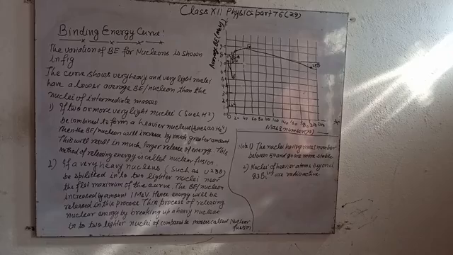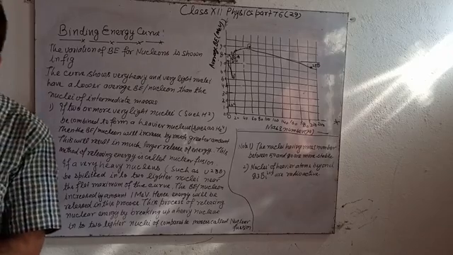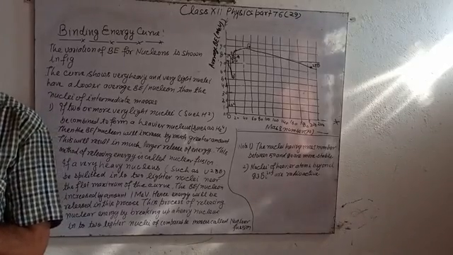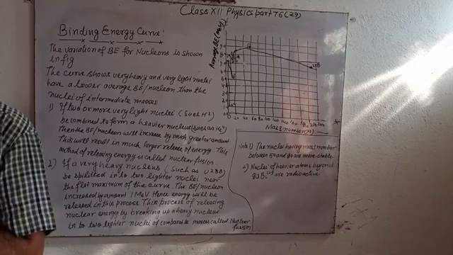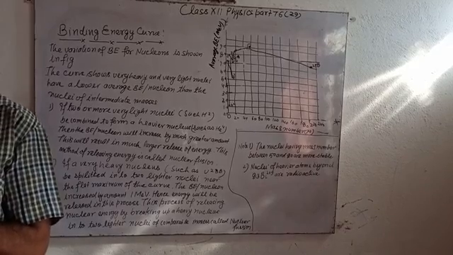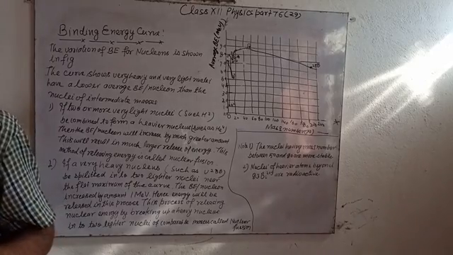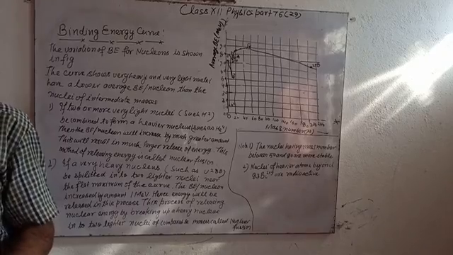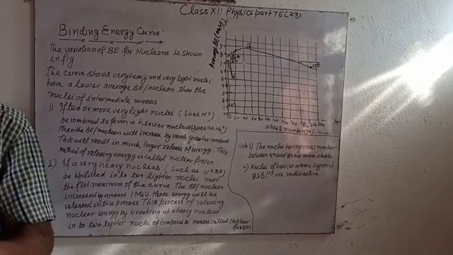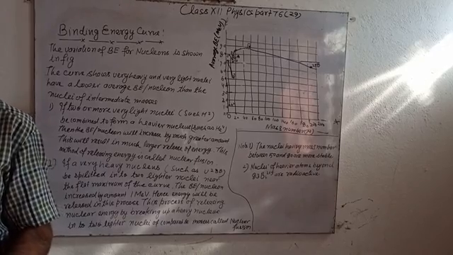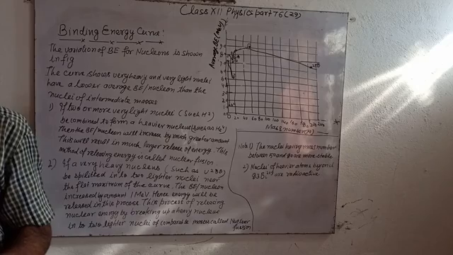And next, the curve shows that very heavy and very light nuclei have lower binding energy per nucleon than the nuclei of intermediate mass. It is clear from the curve.